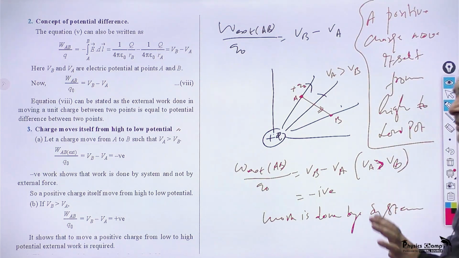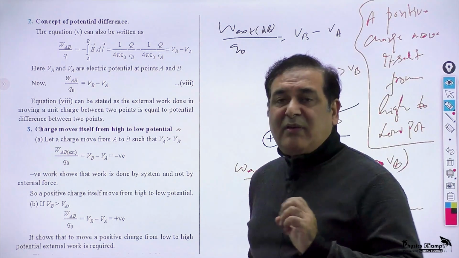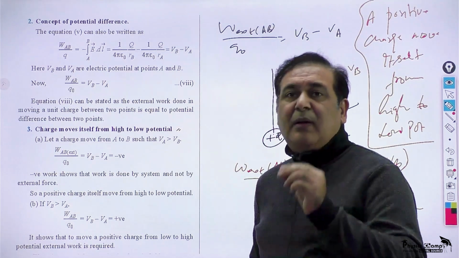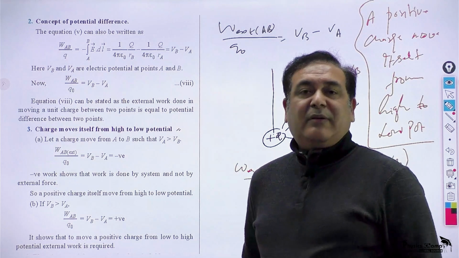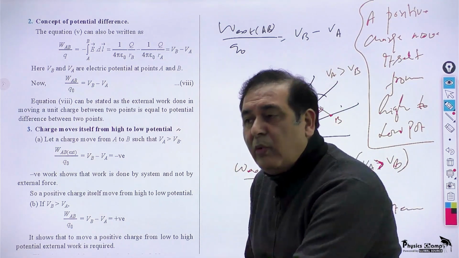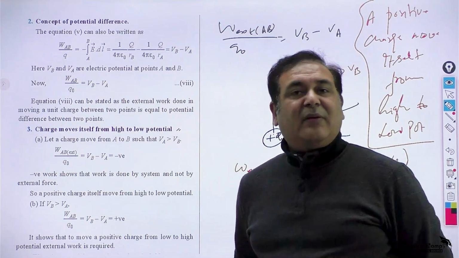So in the space, if you are keeping a point at high potential and a point at low potential, a positive charge will itself move from high potential to low potential, and a negative charge will move itself from low to high potential, vice versa for a negative charge.